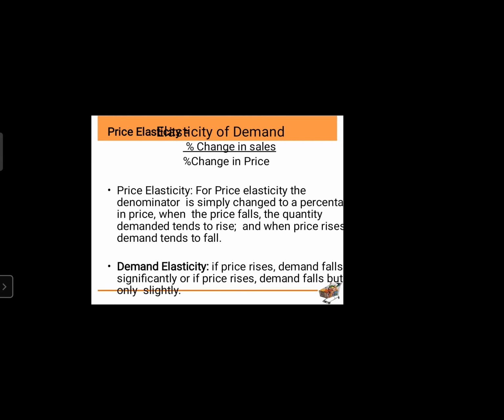When the price falls, the quantity demanded tends to rise, and when the price rises, demand tends to fall. In a common man's language, if a product is cheaper, the quantity sold of that product rises. More sale with less price always happens. When price is more, sale is less. When price is less, sale is more. This is how we have to understand demand elasticity.